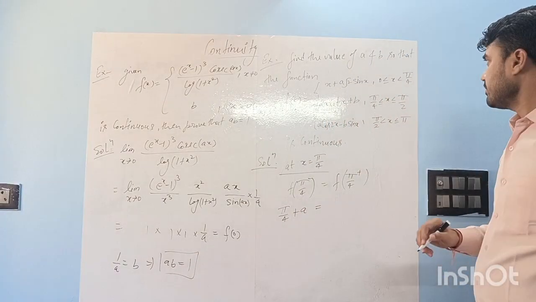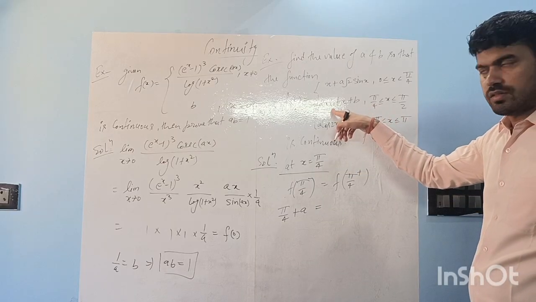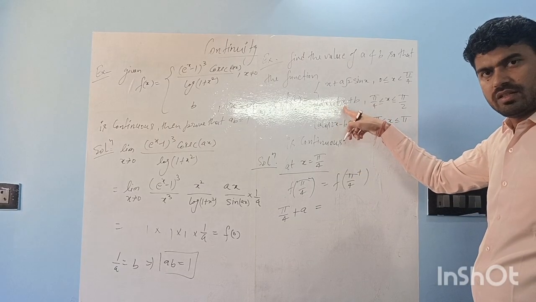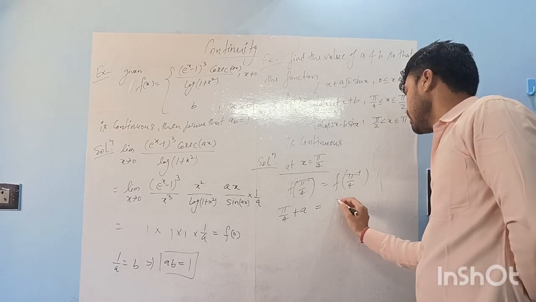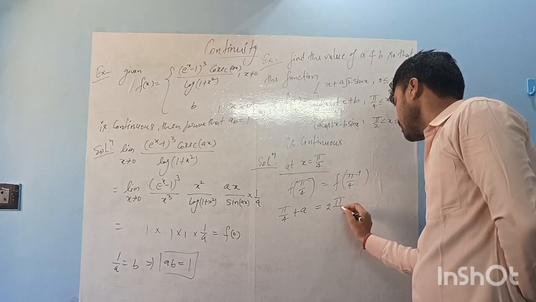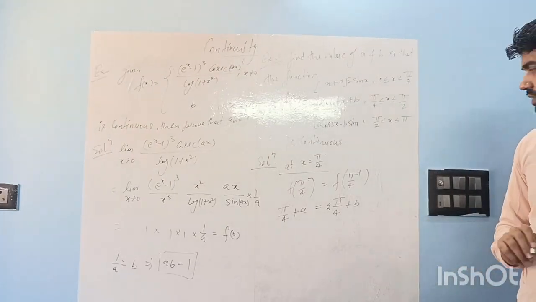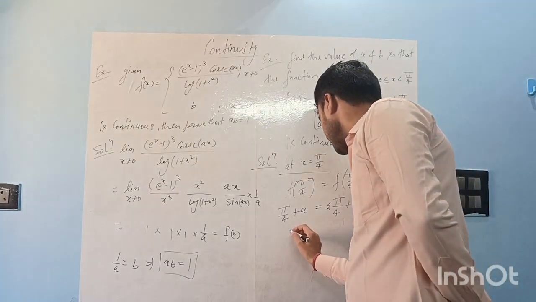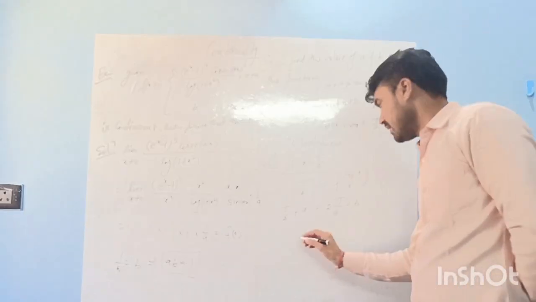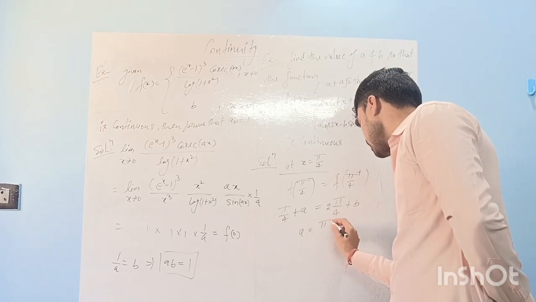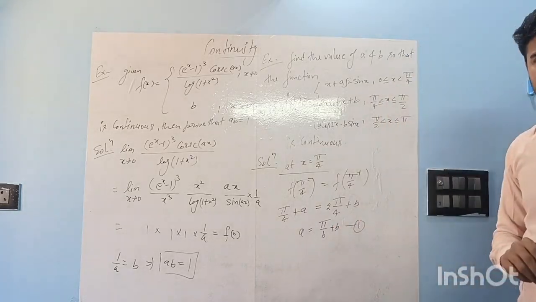Now for the RHL, put pi by 4 in this. Square of pi by 4 is 1, and x is pi by 4, so 2 into pi by 4 plus b, right? So here pi by 4, here 2 pi by 4, so only one pi by 4 will remain. So a is equal to pi by 4 plus b. It is our equation 1.